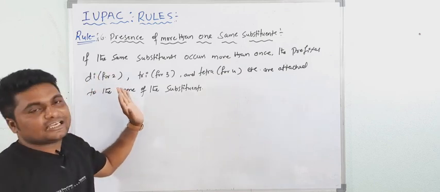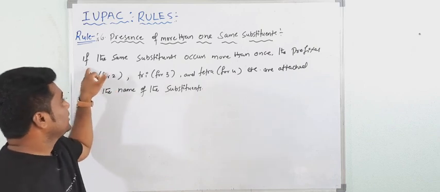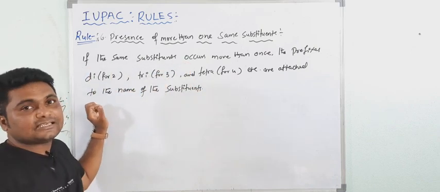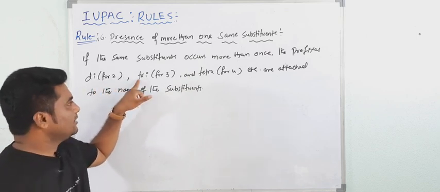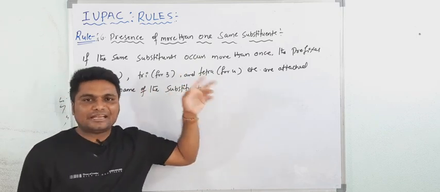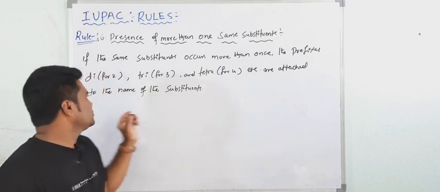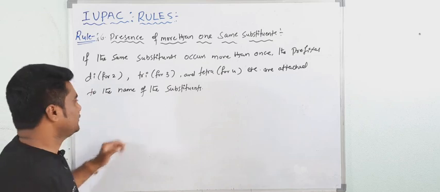When the same substituent is present more than once, the prefix is di for 2 substituents, tri for 3, tetra for 4, penta for 5, hexa for 6, etc. Understood? These are attached to the name of the substituent. For example,